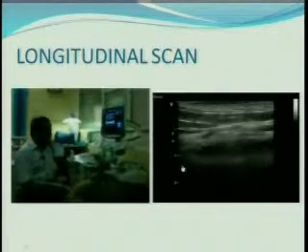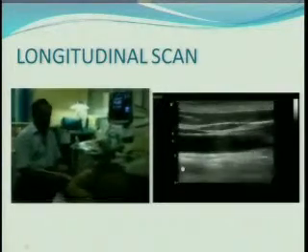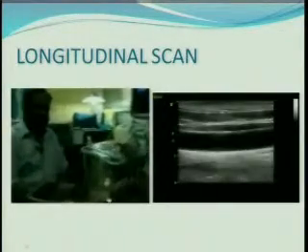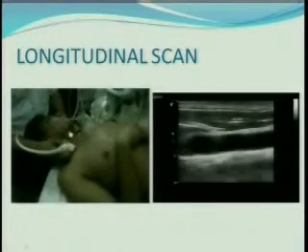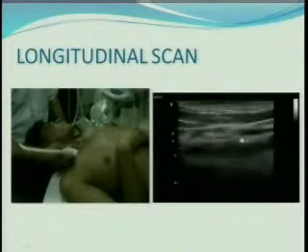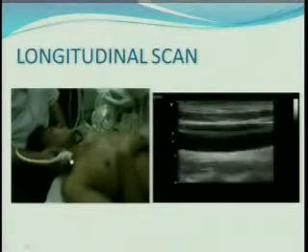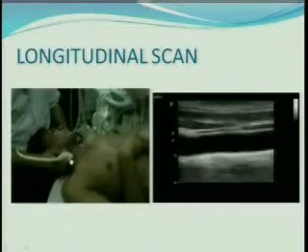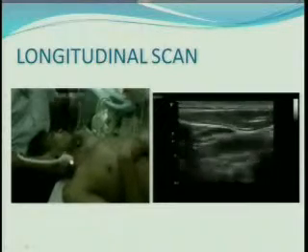These are the two frames. The things will start getting closer one by one. This is the person lying down with his neck extended to the other side. I'm scanning in a longitudinal axis, a longitudinal scan, and look at my transducer's scanning position. I call this a longitudinal scan.